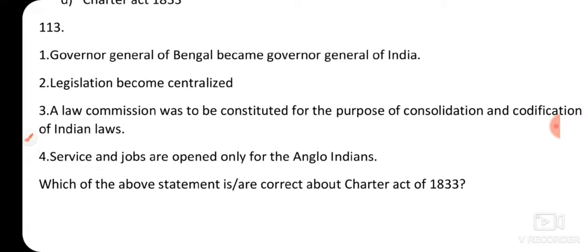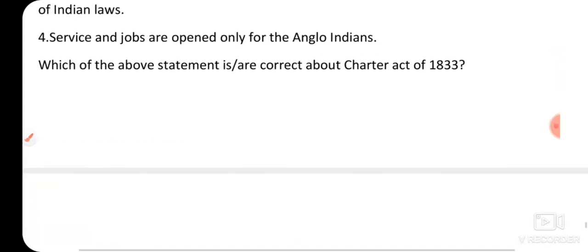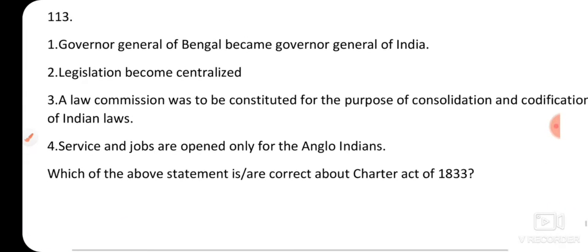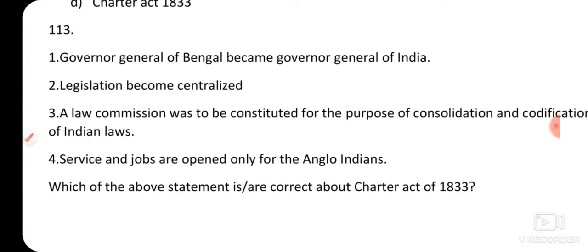Services and jobs are opened only for Anglo-Indians. Which of the above statements is or are correct about Charter Act of 1833? Option A, only one. Option B, 1, 2, 3. Option C, 2, 3, 4. And option D, 1, 2, 3, 4. So we have to choose which of the above statements are correct.